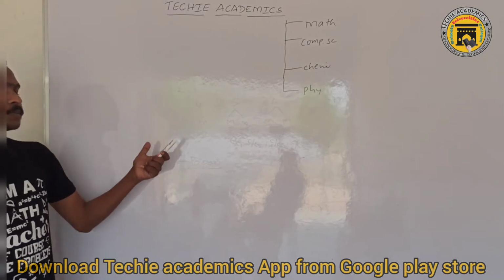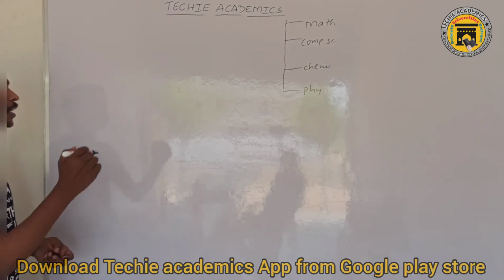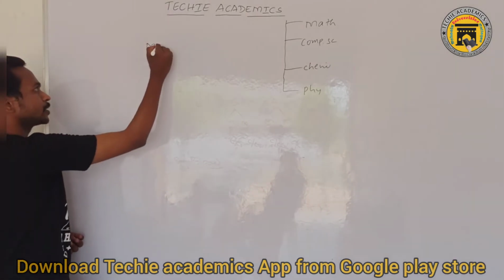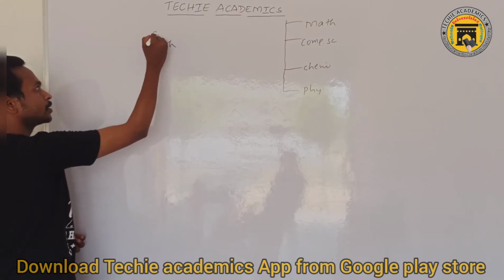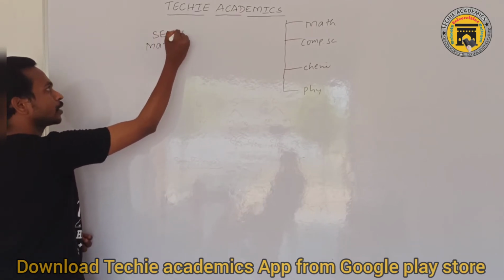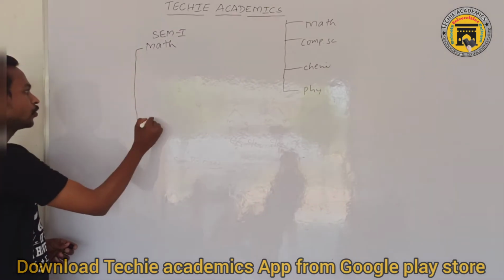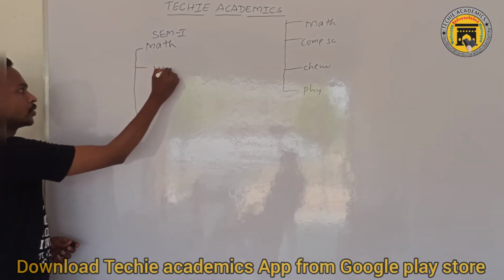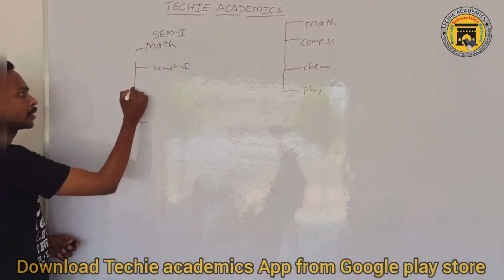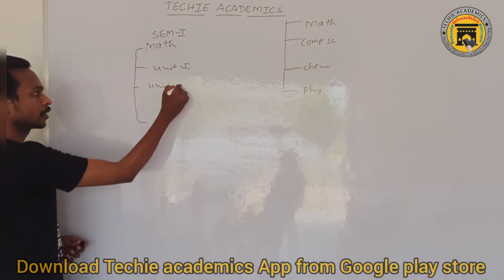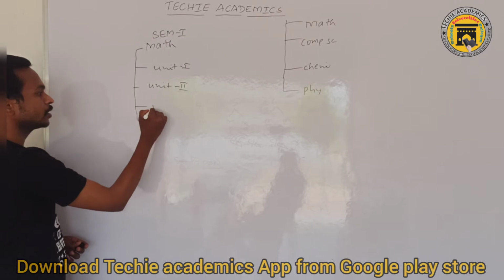Again, each paper in each semester is divided into some units. In sem 1, mathematics is divided into 4 units: unit 1, unit 2, third unit and fourth unit.